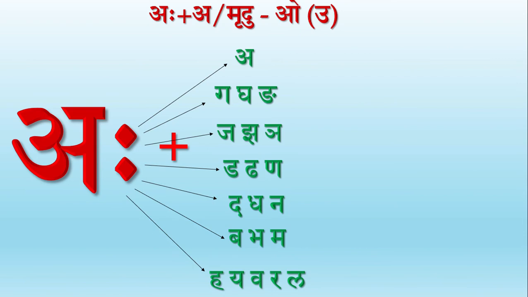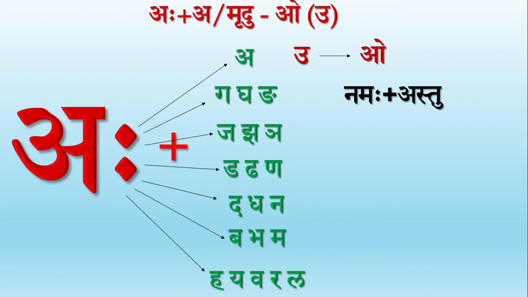The Visarga changes to become the letter U, and later their combination gives rise to the letter O. So Visarga becomes U, which later becomes O. This is our rule. Let's take an example. Namaha plus Astu turns out to become Namo Astu by following our rule which we have already discussed. There is no entry of Sa here because the Paravarnaha is not a Karkasha Vyanjanaksharam.